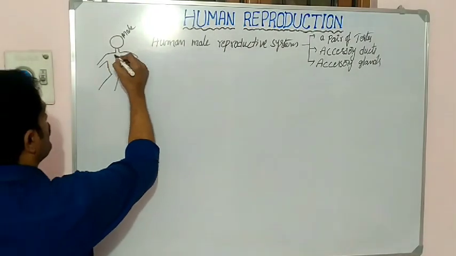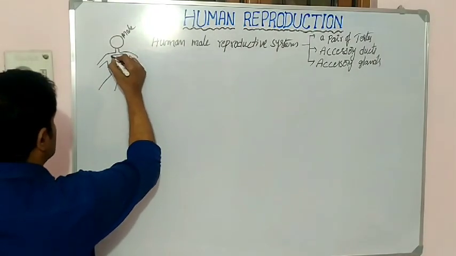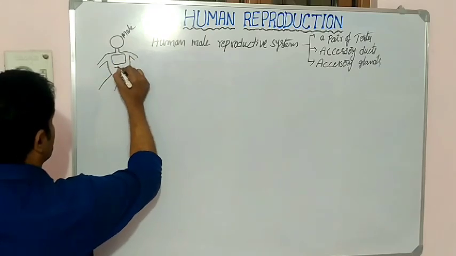Commonly, the inside of the body consists of cavities. Two cavities are present here.